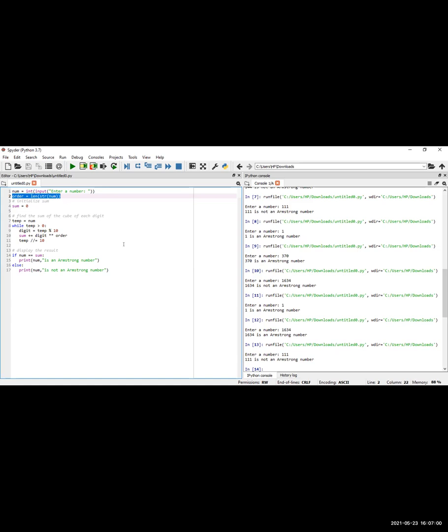So if it is a 4-digit number, the length will be 4, and the value stored in the order variable will be 4. If the value entered by the user is 5 digits, then the length will be 5. Why am I doing this?